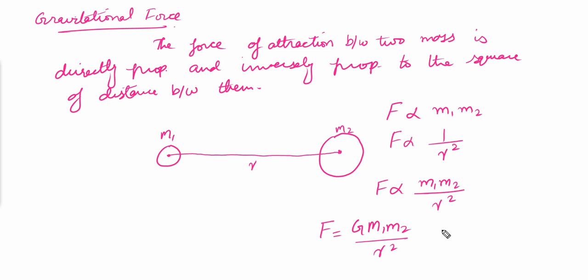The value of the gravitational constant is 6.67 times 10 to the power of negative 11. Alright, so this is the formula for the gravitational force: F equals G m1 m2 over r squared.